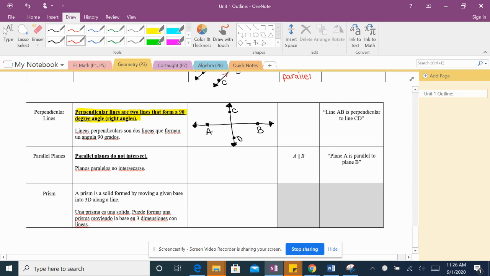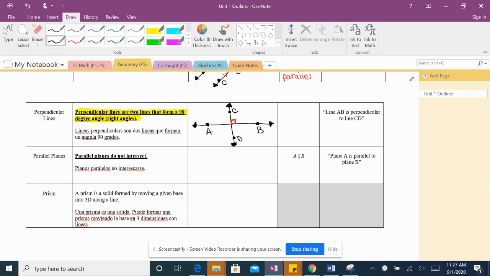We know that because these form a box or 90 degrees. Puedes poner una caja aquí porque esta caja representa 90 grados. Entonces sí es perpendicular. This box represents 90 degrees. So that means this is perpendicular.